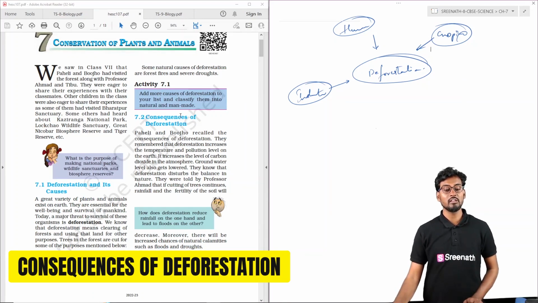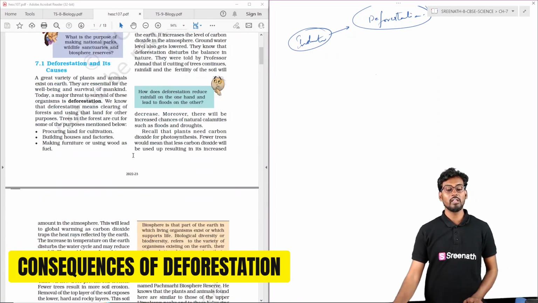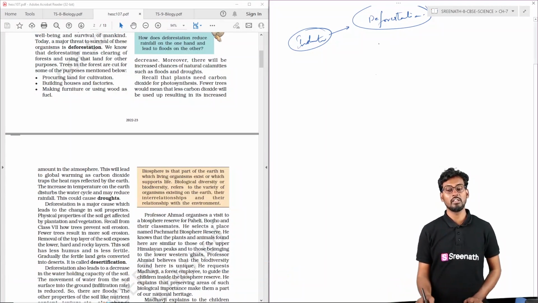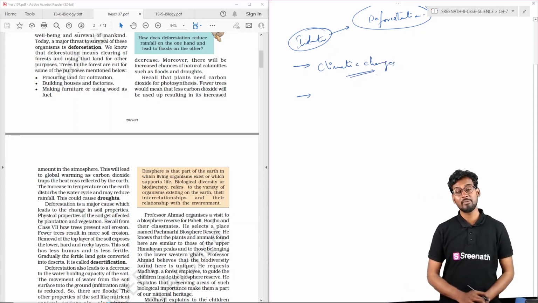And here we can see the consequences of deforestation. Some of the major consequences are climatic change, where we see a change in the climatic conditions.